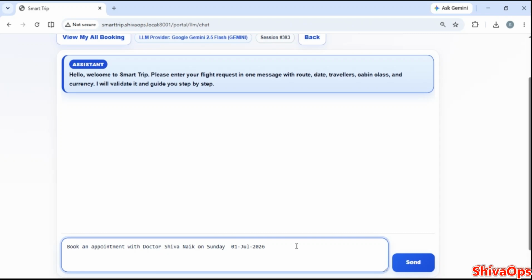Not only will the bill come for non-travel requests through the LLM, but also too many requests will be sent to the airline provider.